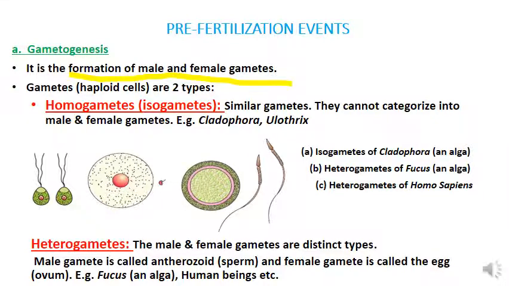The process of formation of male gamete and female gamete is known as gametogenesis. We know that male gamete and female gamete fuse to form zygote in the process of fertilization. Both the gametes will be haploid in nature.